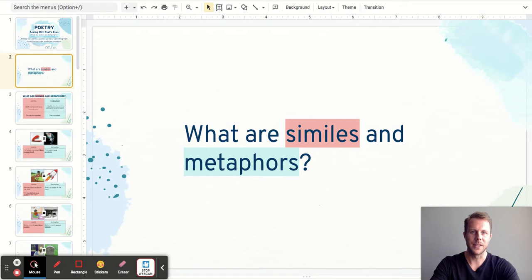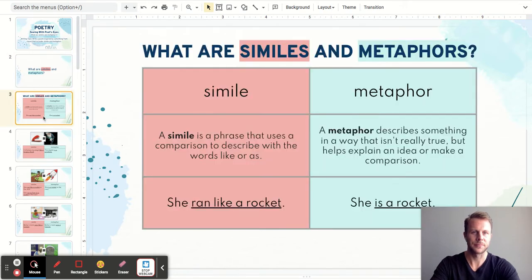What are similes and metaphors? A simile is a phrase that uses a comparison to describe with the words like or as. And you can see an example there. She ran like a rocket. A metaphor describes something in a way that isn't really true, but it helps explain an idea or make a comparison to. She is a rocket. It does not include like or as.